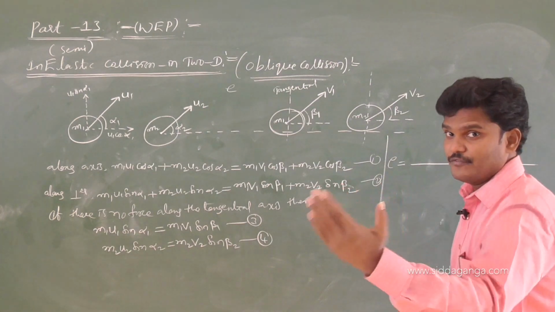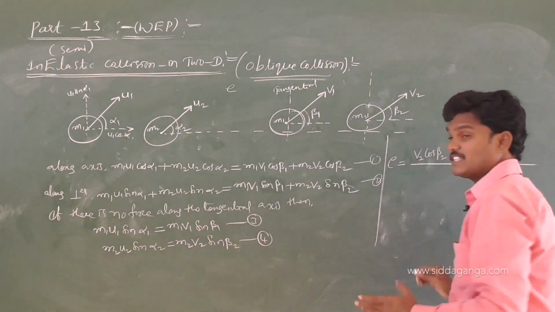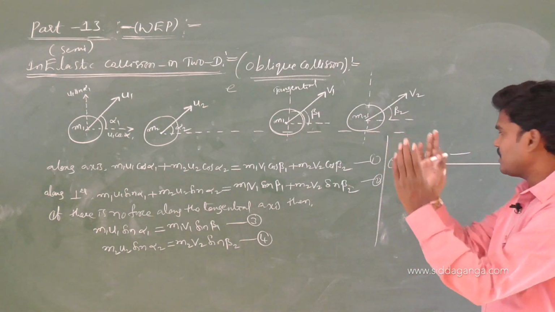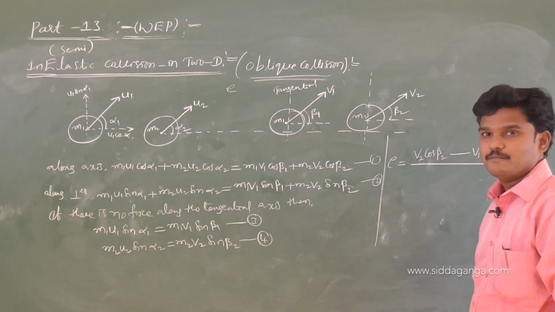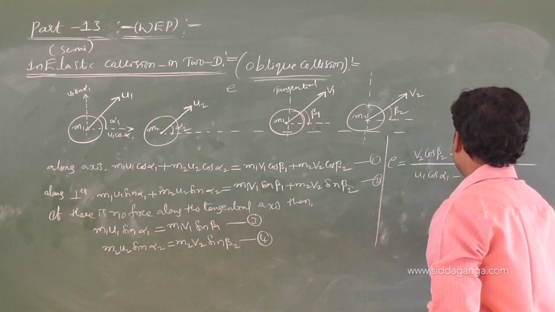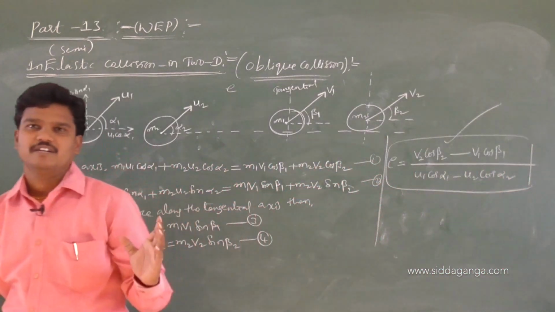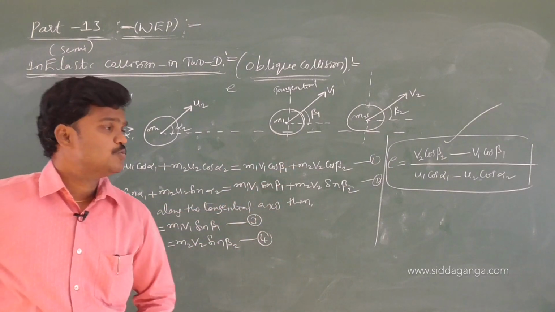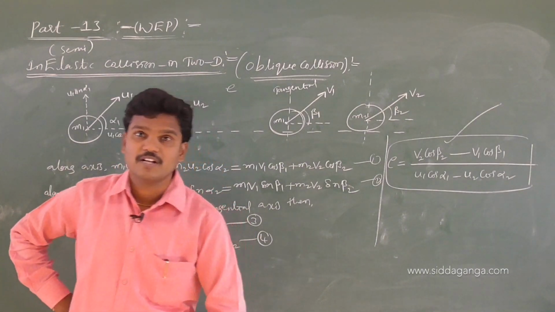V2 is nothing but V2 cos beta 2. If it is moving along a straight line, beta is 0. So V2 cos beta 2 minus V1 cos beta 1, by U1 cos alpha 1 minus U2 cos alpha 2. Got it? Direct answer completed, so a direct formula. Keep it in mind. It will help a lot in some advanced level papers, in some good level question papers like JEE.